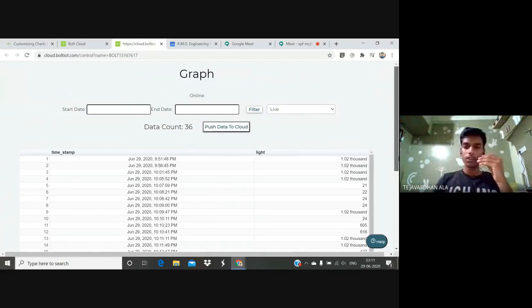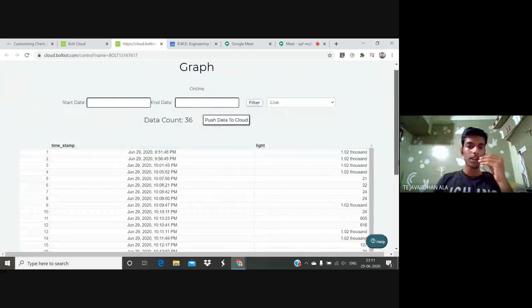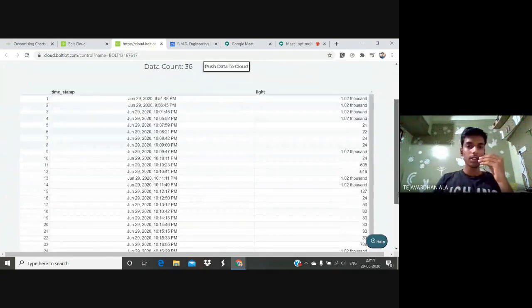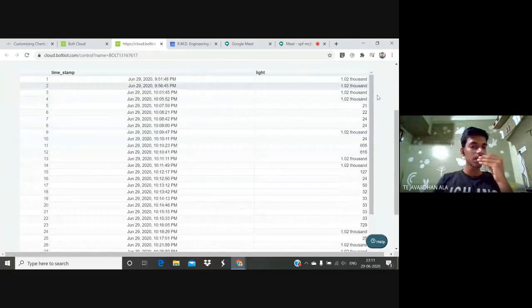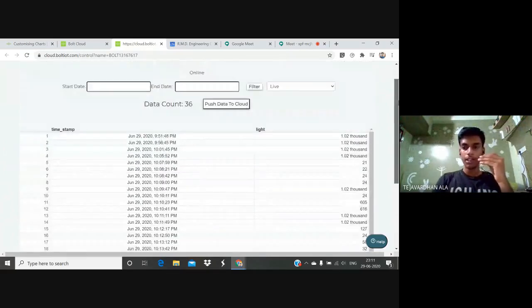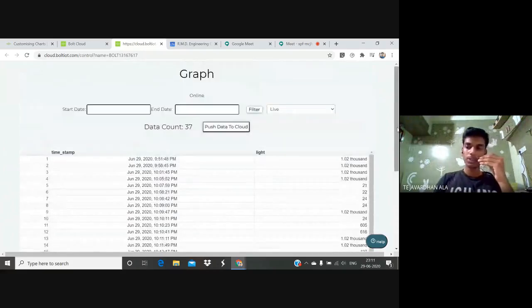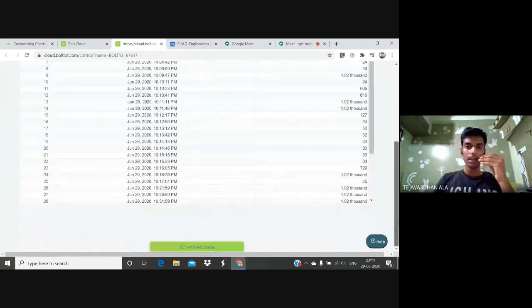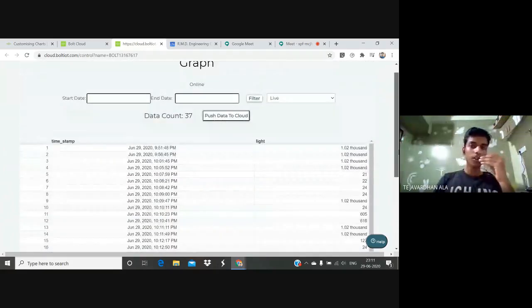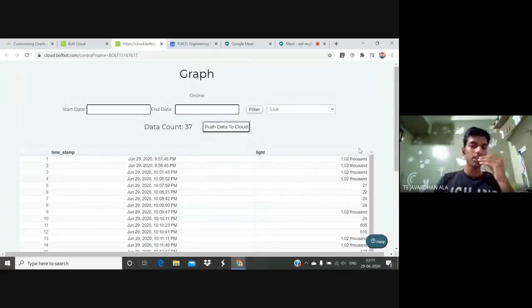Okay, friends, I already measured at 9:51, 9:56 and some other times, and I am showing you directly. These are the light data, friends: 21, 22, 24, 1.02. All these are the light data. So this is the data we are seeing now in the form of a table.